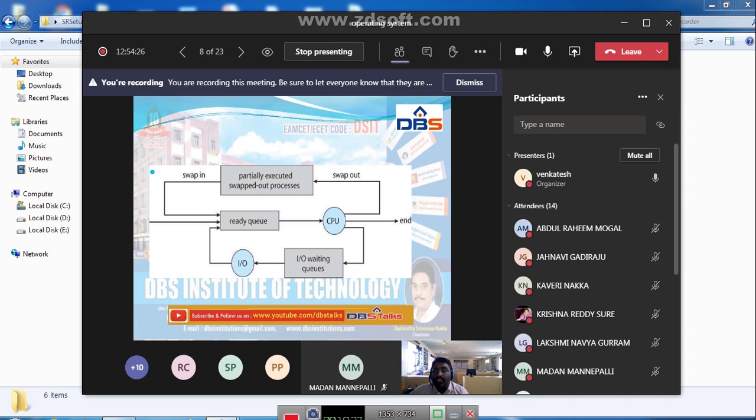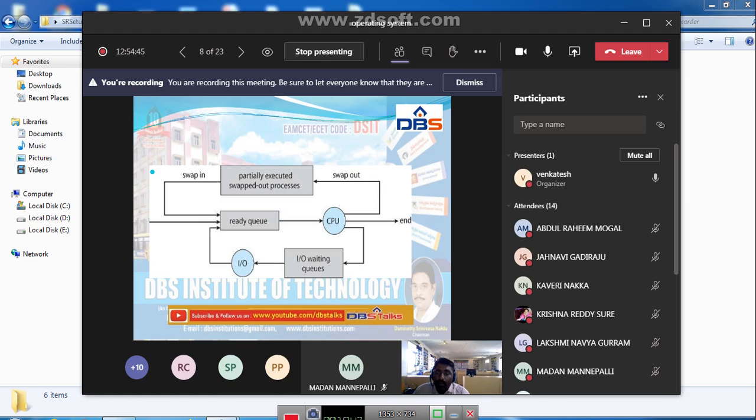Those processes we call partially executed swapped out processes, meaning processes which are partially executed and came to the ready queue to give a chance to the highest priority process.